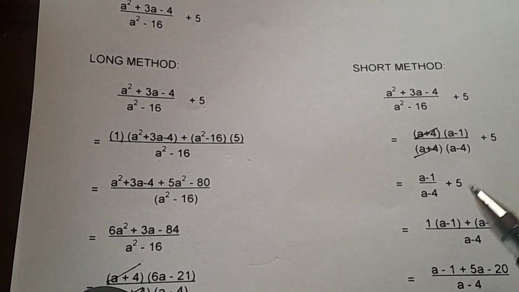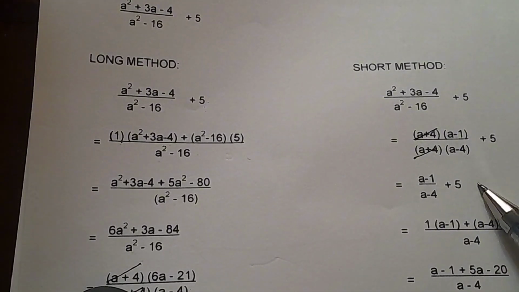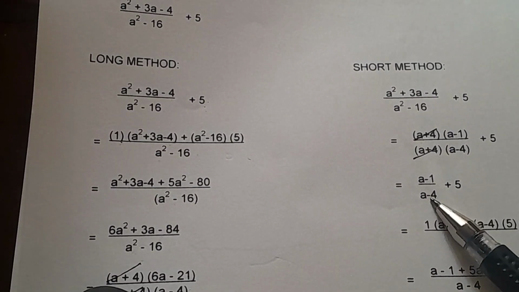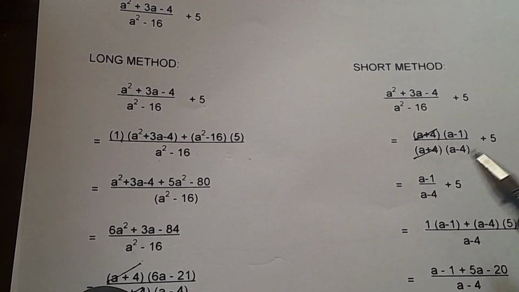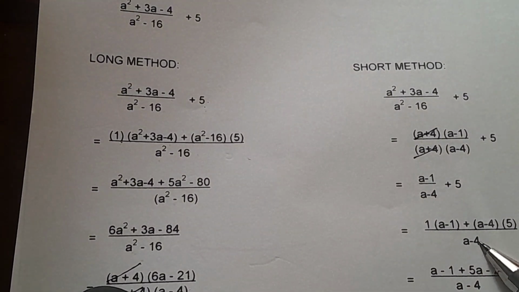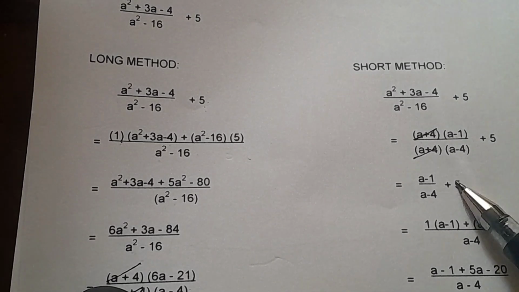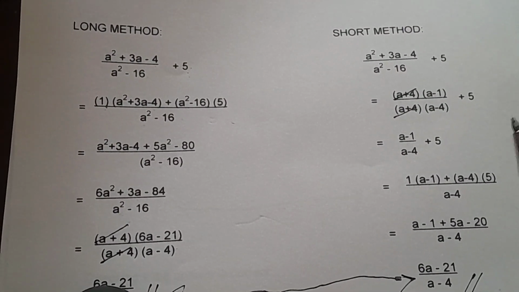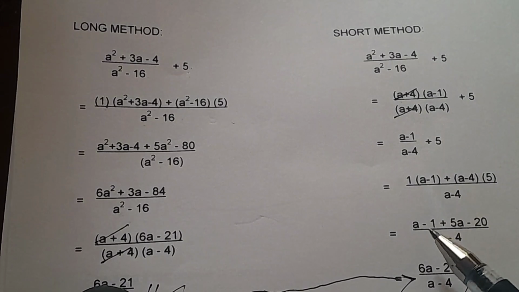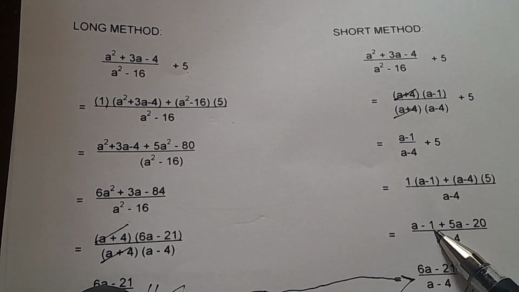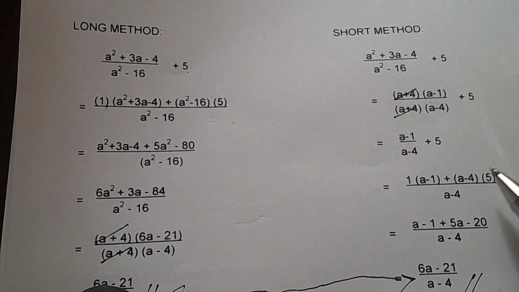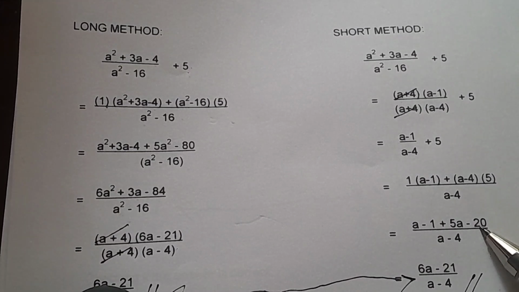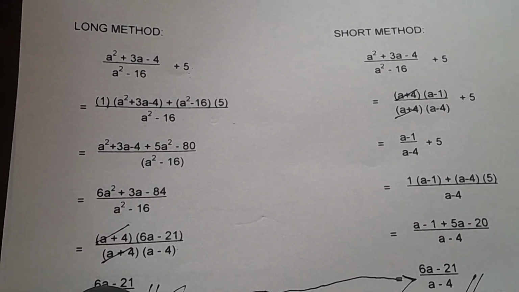So we have two terms to be added, but the lowest common denominator between the two is a minus 4. A minus 4 divided by a minus 4 is 1, times a minus 1, the numerator. A minus 4 divided by 1 is a minus 4, times 5. Bring down the plus. So continue. Let us simplify by the distributive property. 1 times a is a. 1 times negative 1 is negative 1. Bring down plus. A times 5 is 5a. Negative 4 times 5 is negative 20. Okay, so bring down a minus 4. Continue.